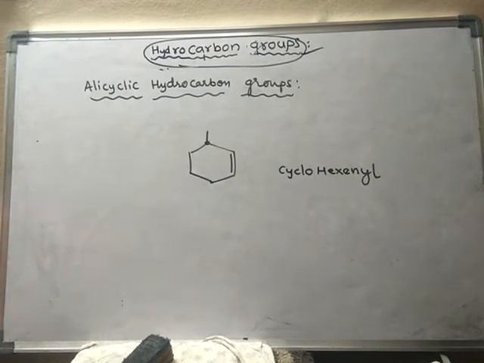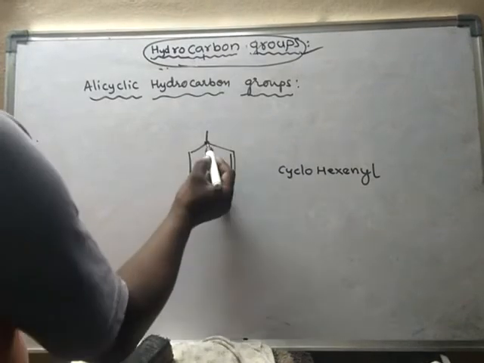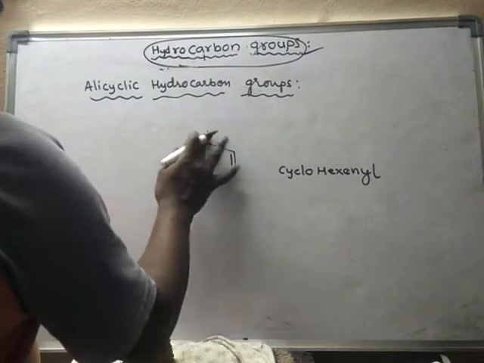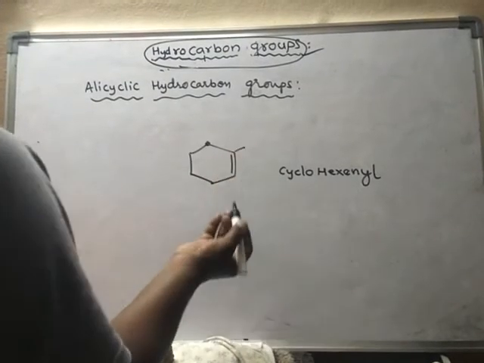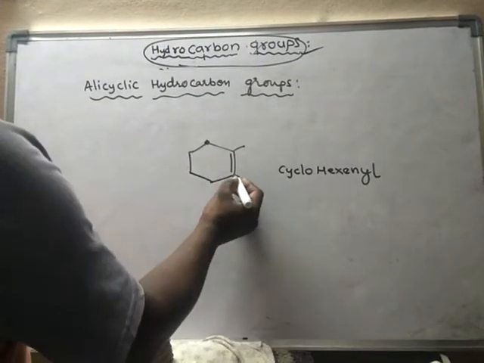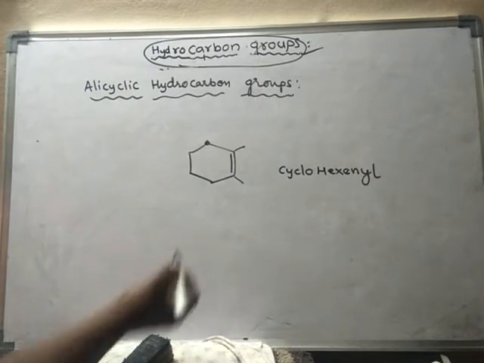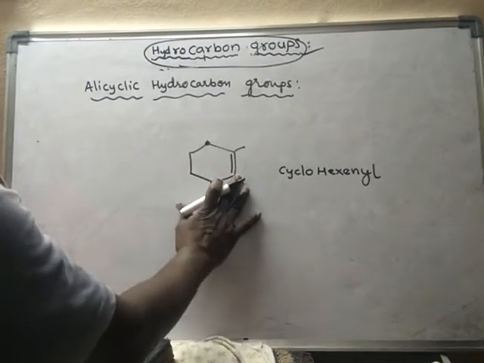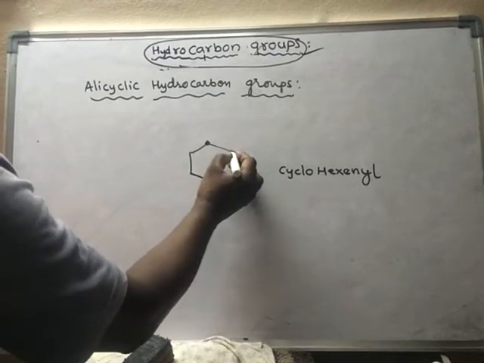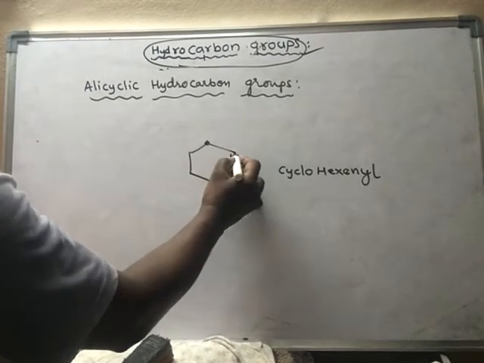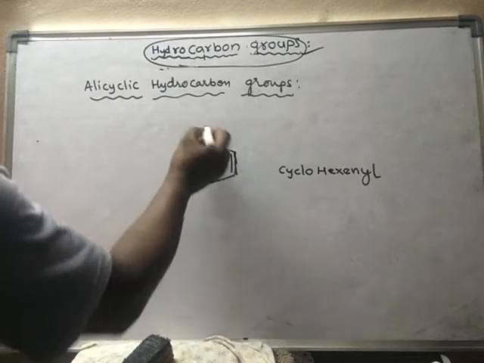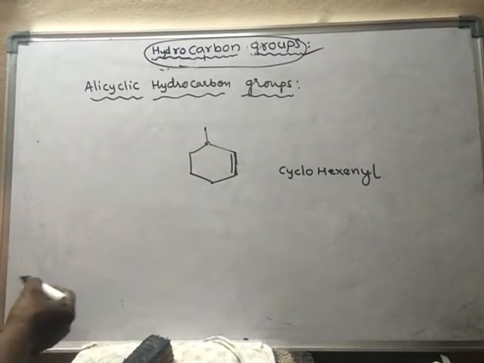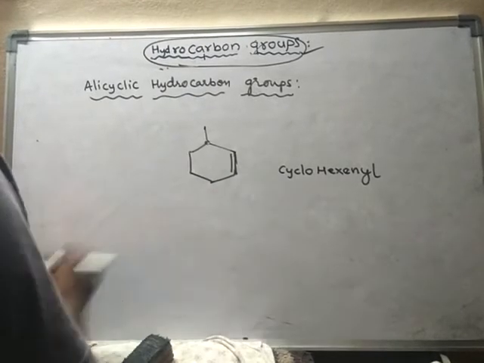So which cyclohexenyl? Here, which carbon? Suppose I remove hydrogen from this carbon, then also it is cyclohexenyl. Even from this carbon it is cyclohexenyl. Even if I remove hydrogen from this carbon, then also it is cyclohexenyl. So in case I remove hydrogen from this carbon, now I have to mention which carbon it is, so again I have to give numbering.